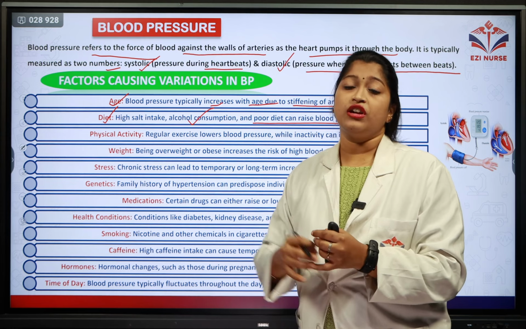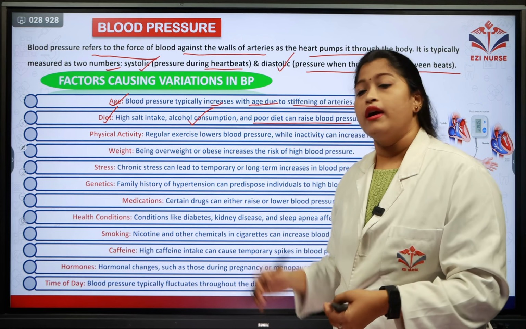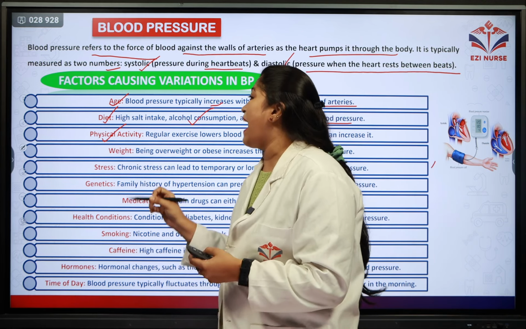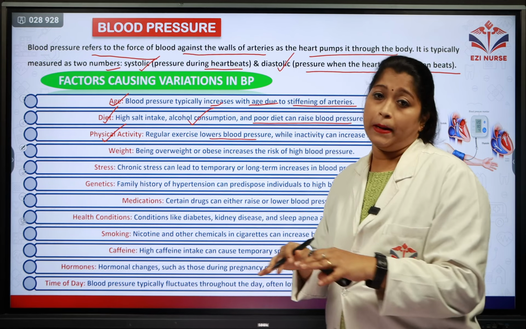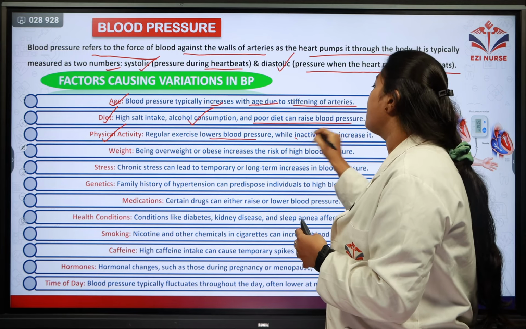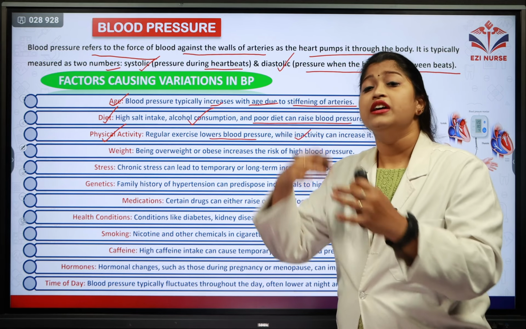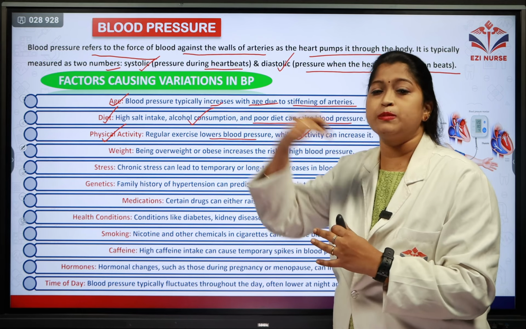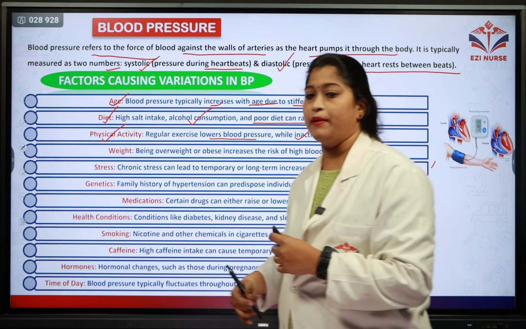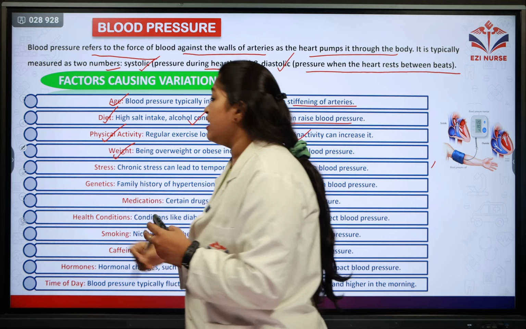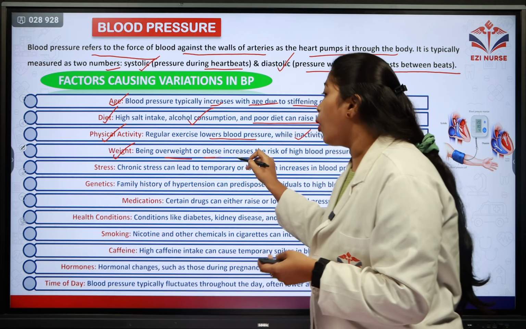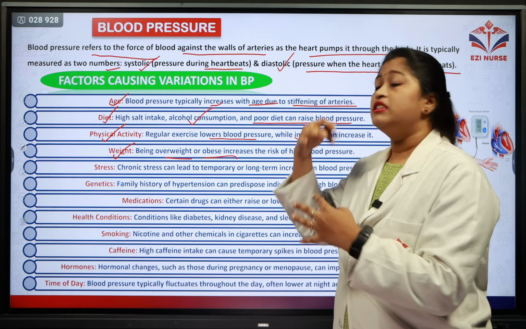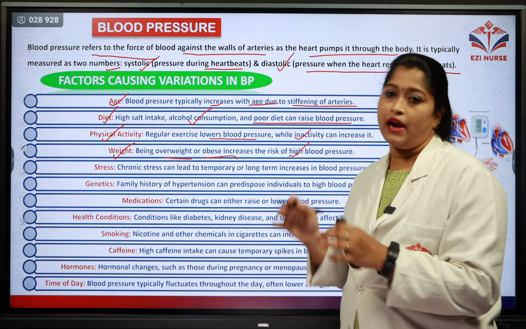The chances of increase in blood pressure are more. And the next factor is physical activity. Regular exercise is lowering the blood pressure. If in case the person is very much inactive, then there are chances of a spike or increase in the blood pressure. Coming to the next factor, the weight. If a person is overweight or obese, it increases the risk of high blood pressure.